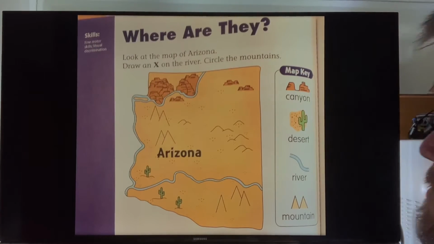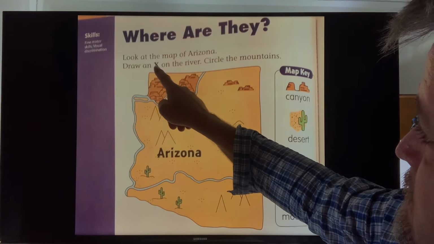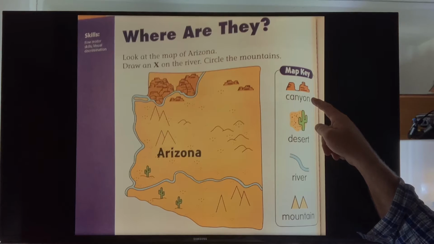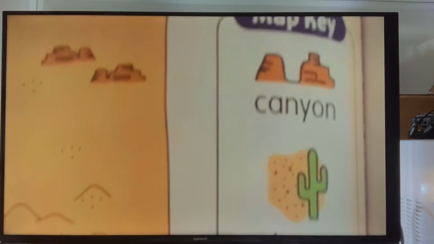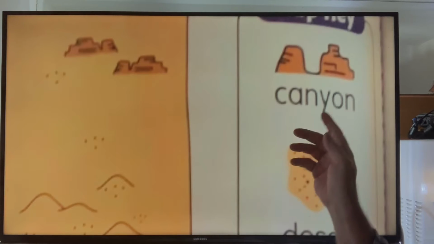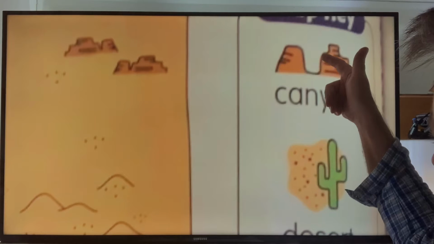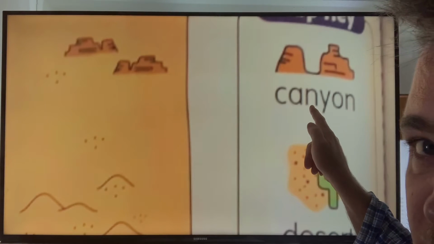Okay, so here's the exercise. Draw an X on the river. Okay, so let's go over this again. Remember what I told you? If you have two mountains, and where the mountain comes down, this is a canyon. Canyon.